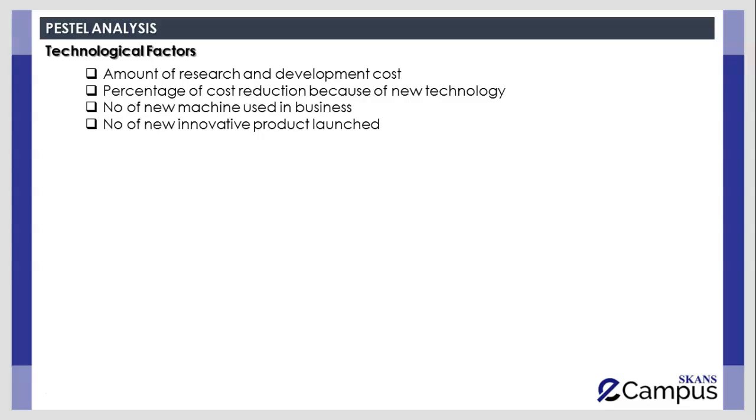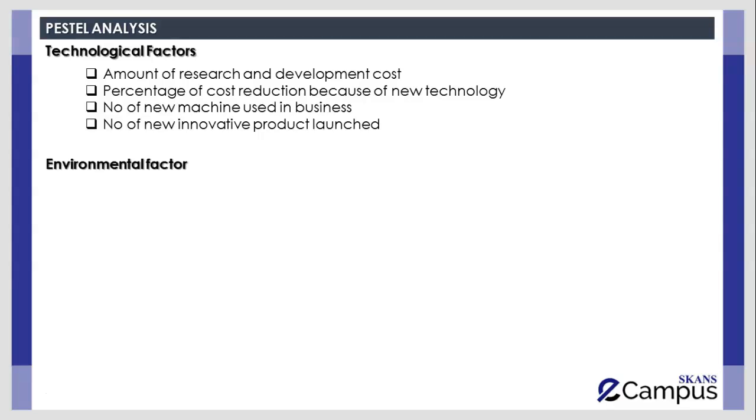For example, 10 years back, SKANS used to have only face-to-face classes. But now we have eCampus and we deliver lectures online. So this is an innovation, and this change has been adopted by SKANS because of the change in technology, right?